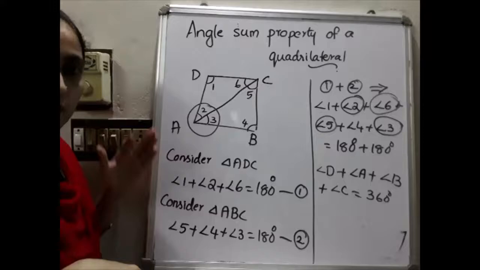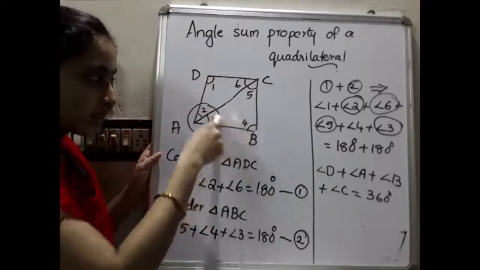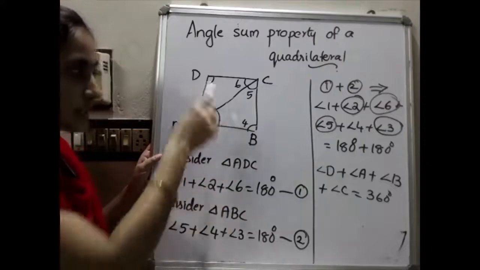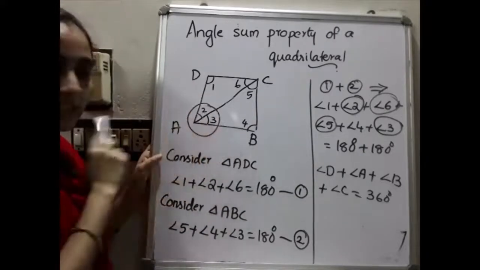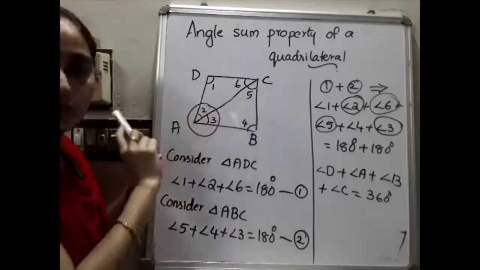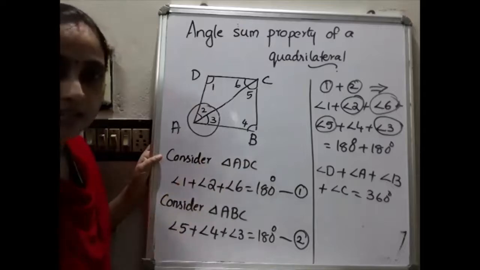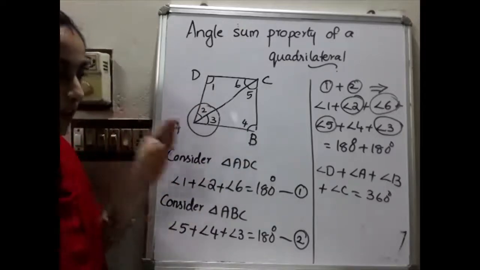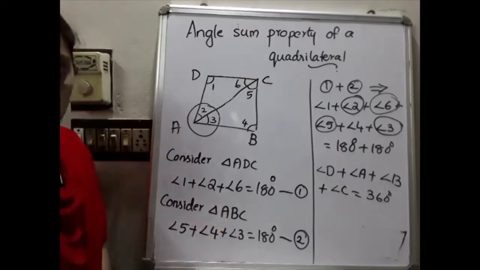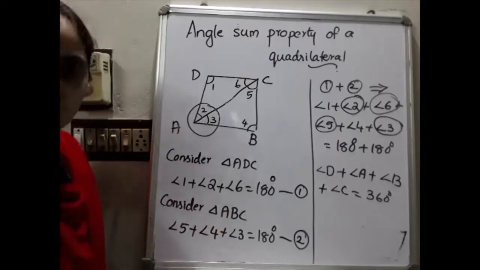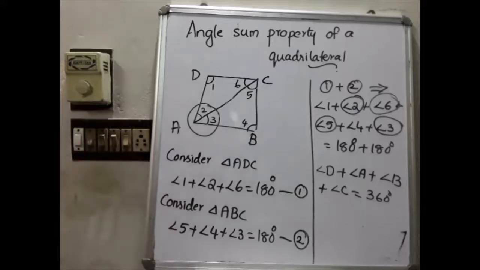First you have to consider this triangle, make the equation number 1, then consider this triangle, make the equation number 2, and add those two triangles. Then we get angle 2 plus angle 3 gives angle A, angle 6 plus angle 5 gives angle C, angle D is angle 1 and angle B is angle 4. So we got the answer as 360 degrees. I will give the notes, just go through this. Then you will move to the two problems based on it.